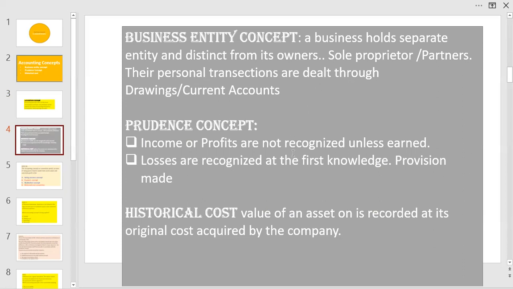Prudence concept, an intelligent approach. That is to say, income and profits will not be recognized unless it is fully earned, whereas the expenses, if you foresee a loss, provisions will be made if it is with some certainty.